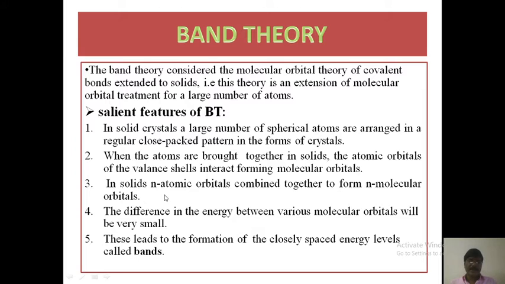In solids, a number of atomic orbitals combine together to form a number of molecular orbitals. The difference in energy between various molecular orbitals will be very small. This leads to the formation of closely spaced energy levels called bands.